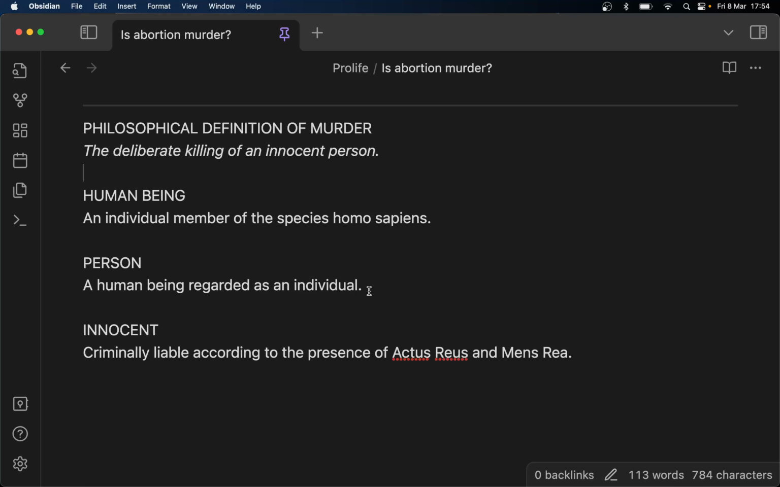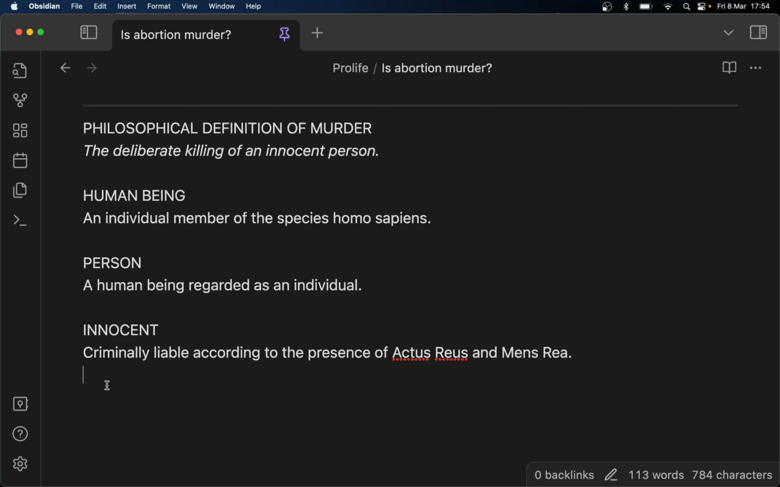So is the unborn fetus an individual? Yeah, it has its own unique DNA, it's a unique individual, and it's a human being. So we've qualified it as a person, but is it innocent?